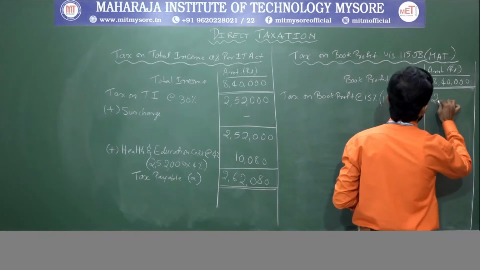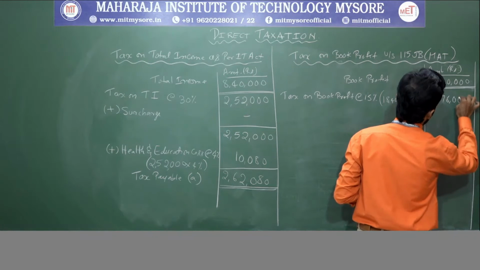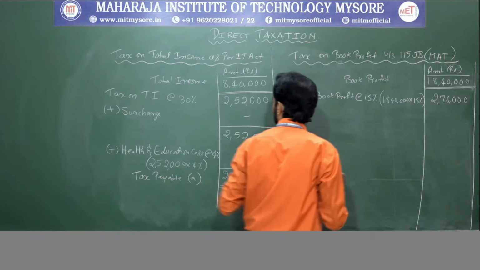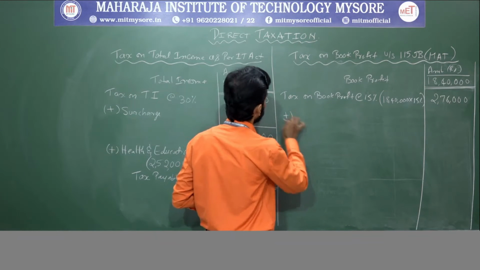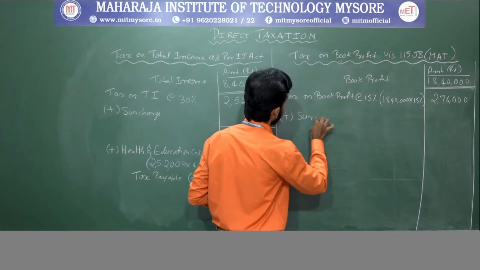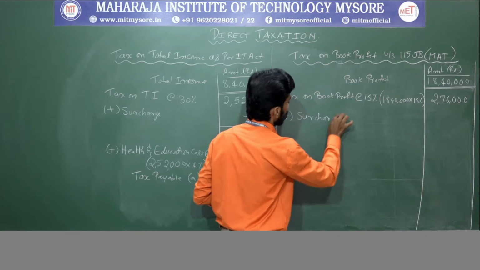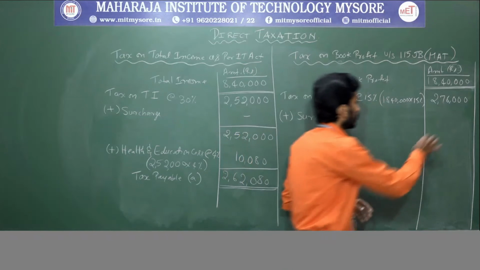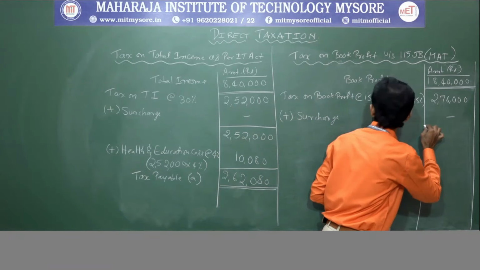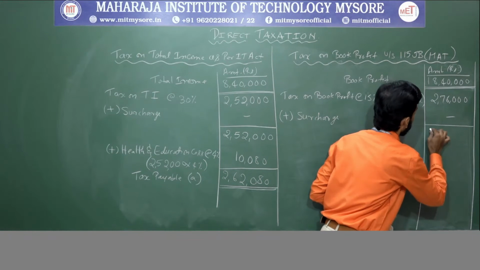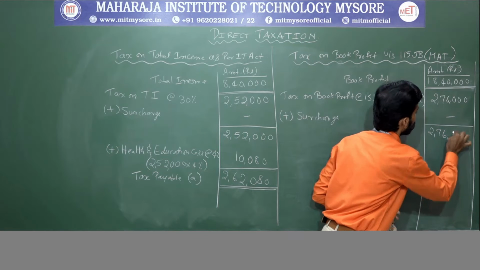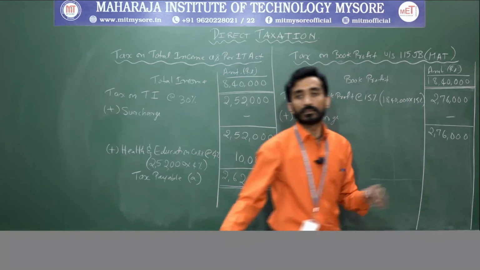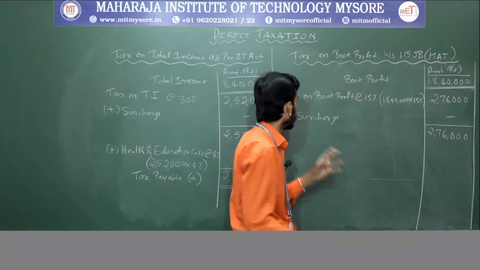If you calculate 18,40,000 into 15%, you will get 2,76,000. Now add surcharge. Here there is no surcharge because the net income is not crossing 1 crore. So it is nil, and the same value will be taken down, that is 2,76,000.